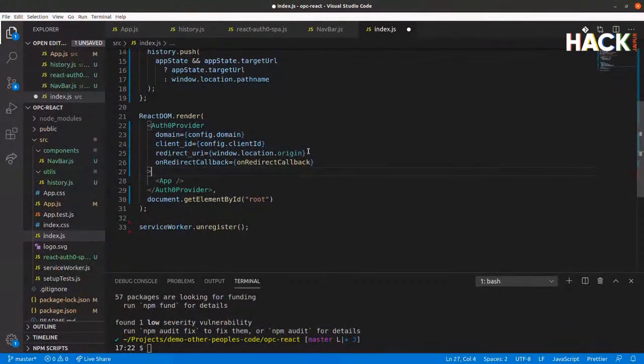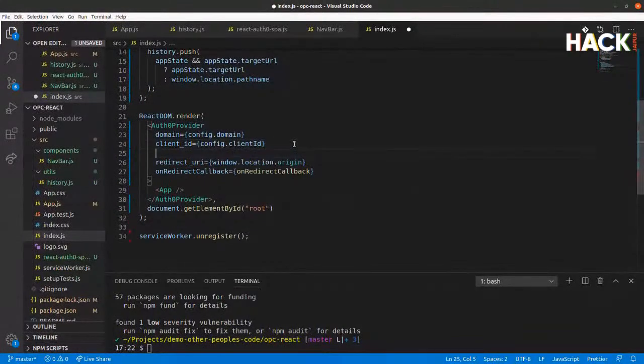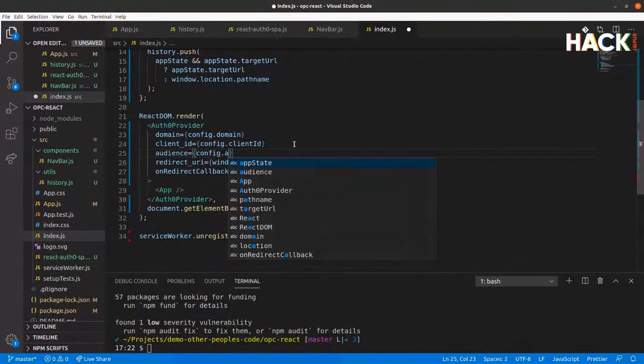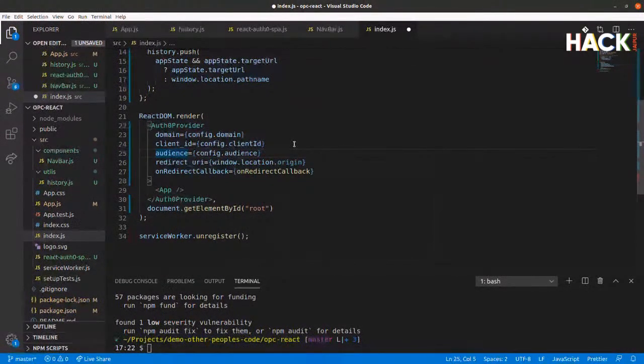There's a couple of other things that I want to add in here. This is enough for you to be able to require authentication within your app to use your app. We also want to use this authentication mechanism to be able to use a token against a third-party API. It's still your API, but it's third-party to this application. So for that, we need to define an audience. So I'm just adding this in here, which means that when Auth0 gets launched, when we try and log somebody in, it's going to pass in the fact that we want an audience as well.